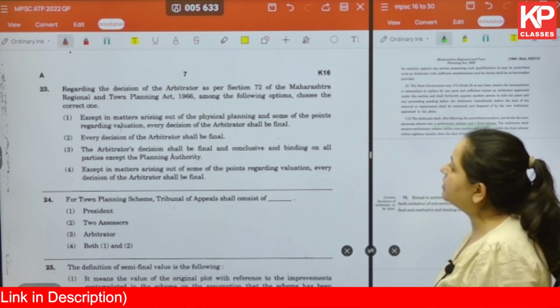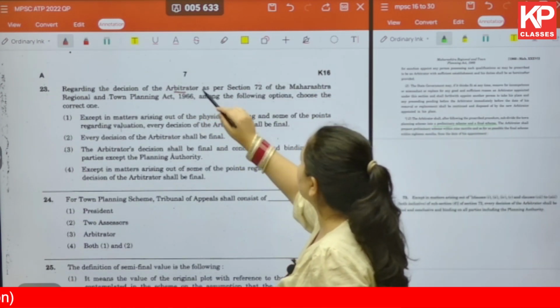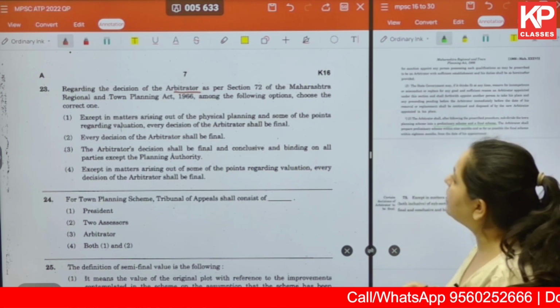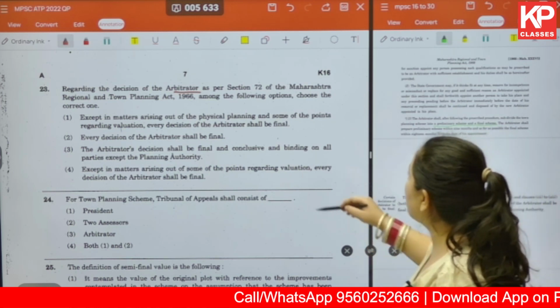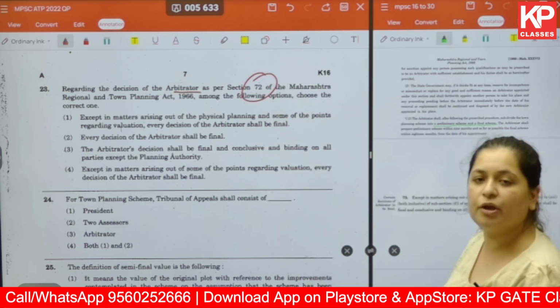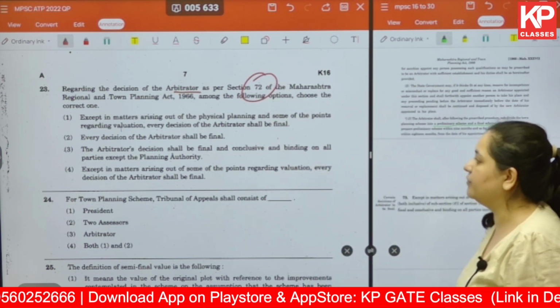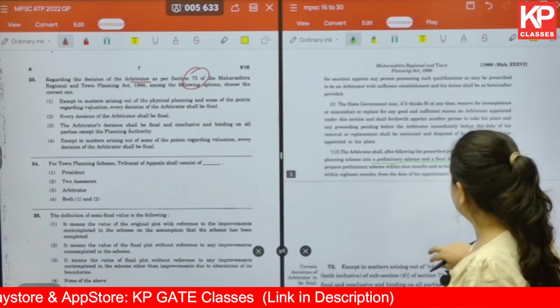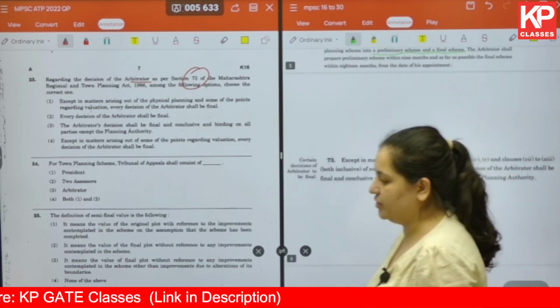Regarding the decision of the arbitrator, again this question is with respect to the arbitrator. So regarding the decision of the arbitrator as per section 72 of the MRTP Act, among the following options, choose the correct one. Okay, let us look at what's written in the document first.